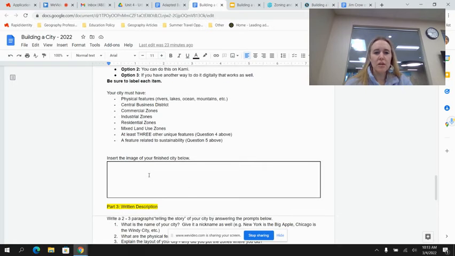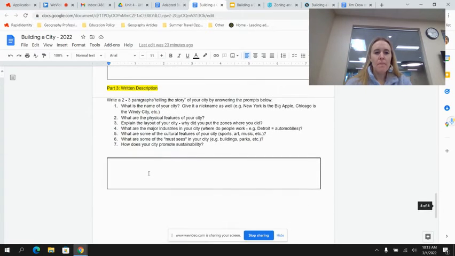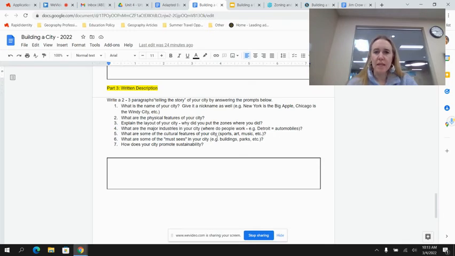Then you're going to insert the image of your city here. And then lastly, you are going to write a written description of your city where you need to be a little bit creative. I am going to have posted below a couple of examples of cities that people have drawn in the past, so you can get a sense of what ideas you might use.